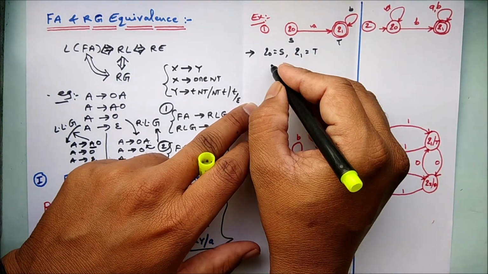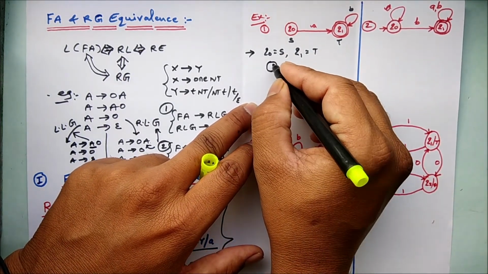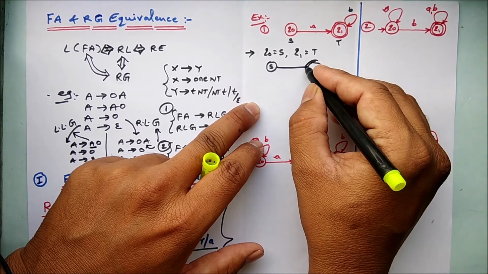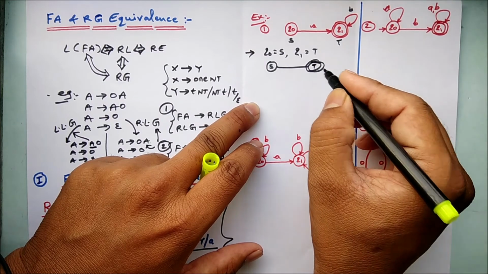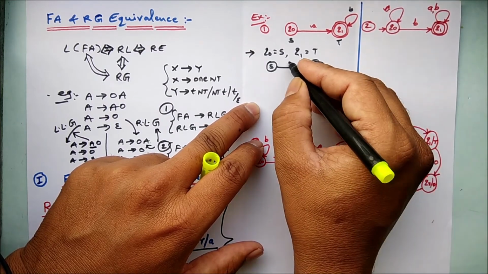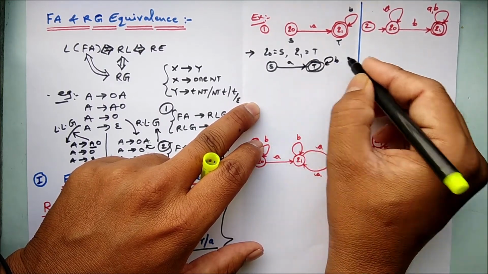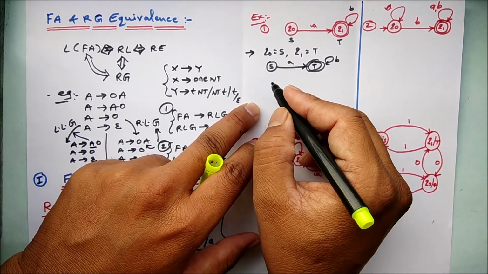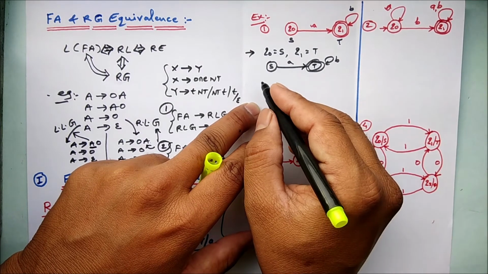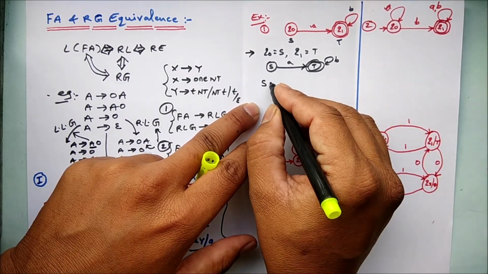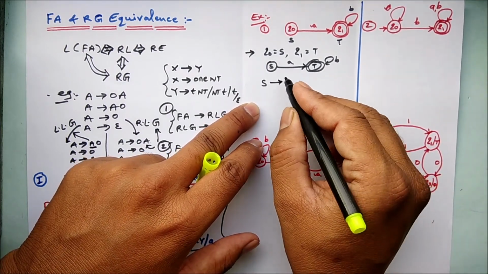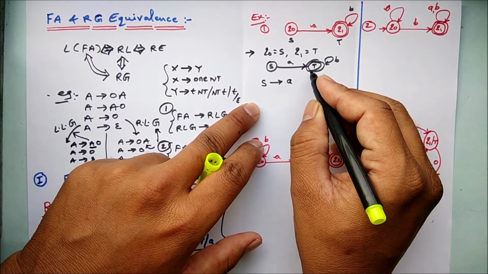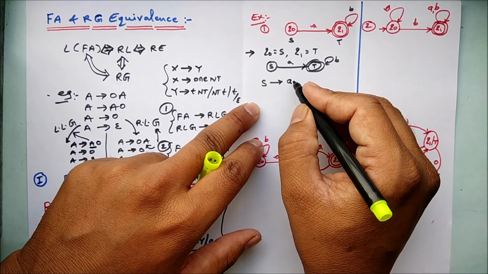By replacing in the diagram, here I will get S, and as this is the final state, let's call it T, with A and B. Very simple, right? Now how can I write it here? S gives, the input symbol is A, and I have to write the non-terminal on the right side as it is RLG.